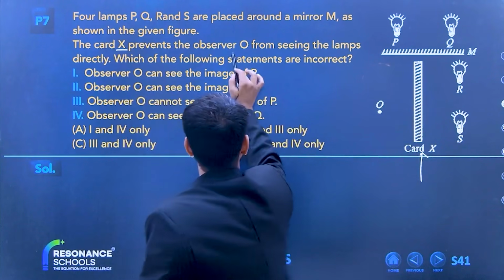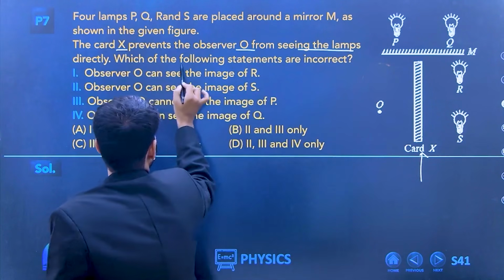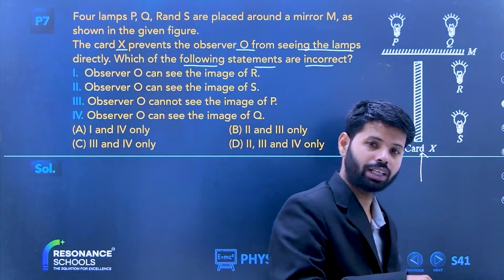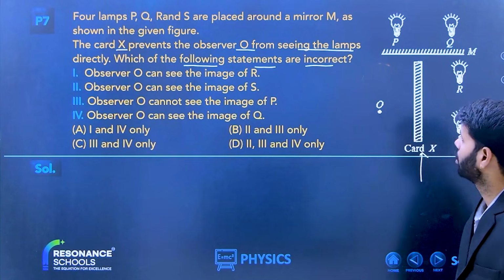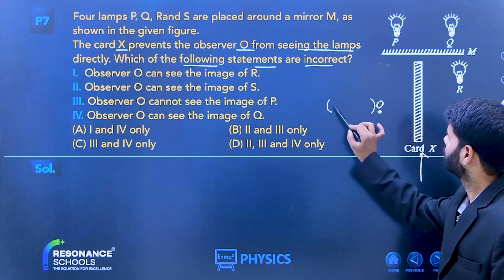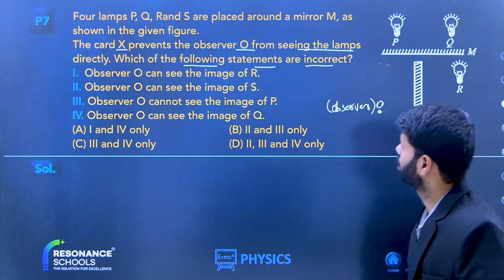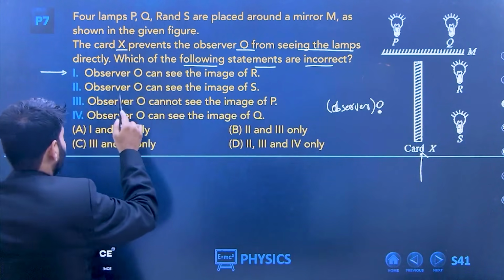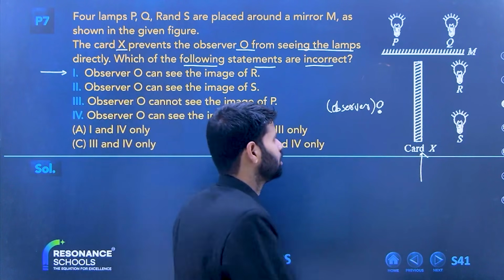Now see, the card prevents the observer O from seeing the lamps directly. Which of the following statements are incorrect? Now you have to find what is incorrect, not correct. Okay, now who is the observer? Beta, this one is the observer. Observer O, first statement, everyone with me. Observer O can see the image of R. Where is R? This is R.